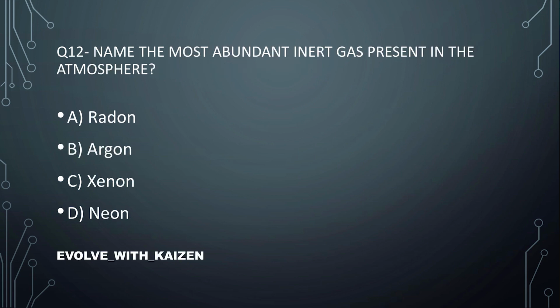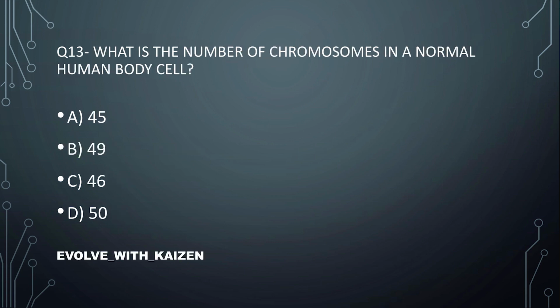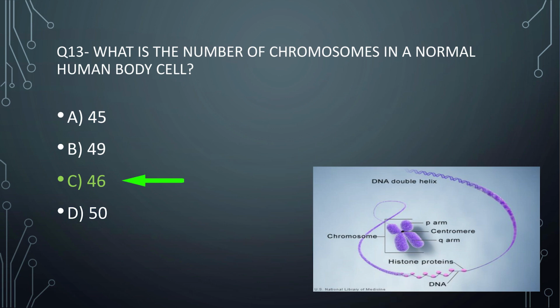Question number 12. Name the most abundant inert gas present in the atmosphere. Which inert gas is present in most abundant form in the atmosphere? The answer is option number B, argon. Question number 13. What is the number of chromosomes in normal human body cell? The answer is option number C, 46.